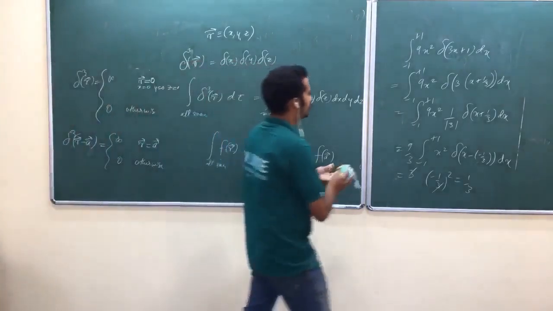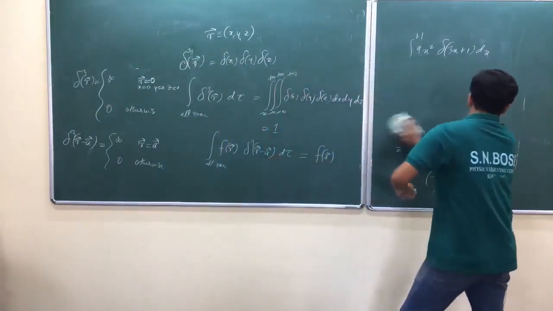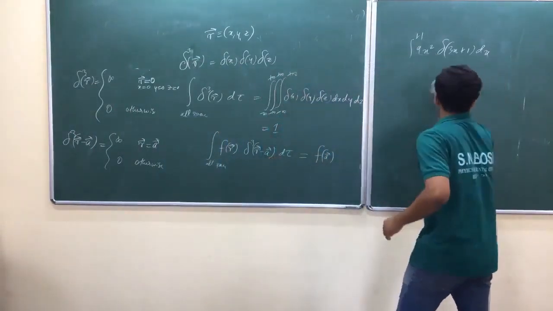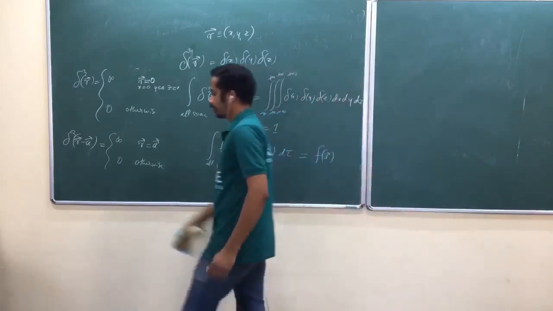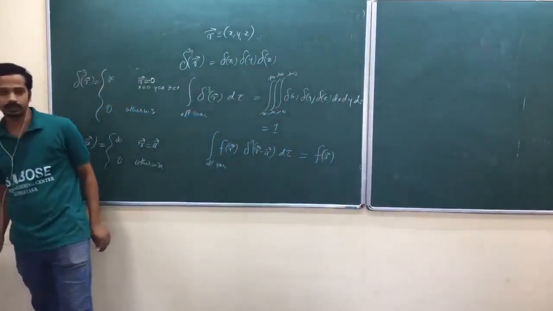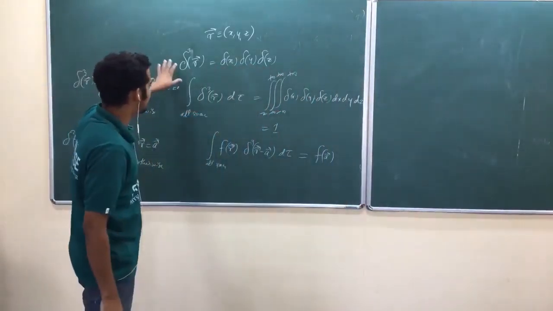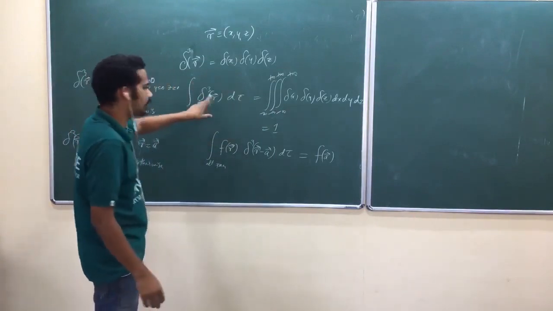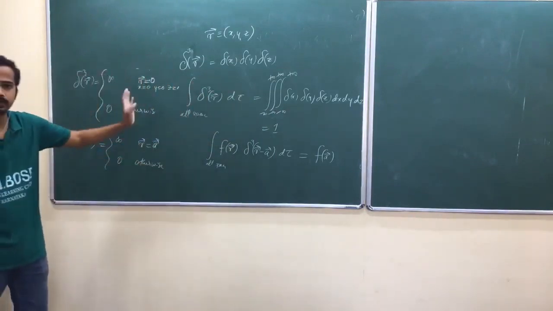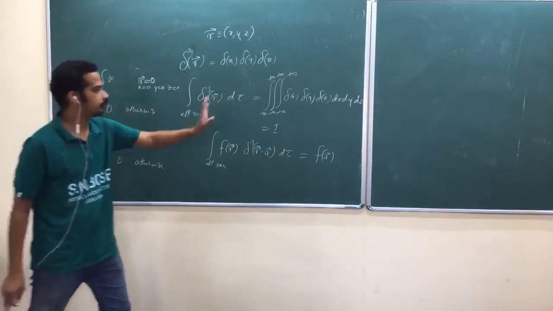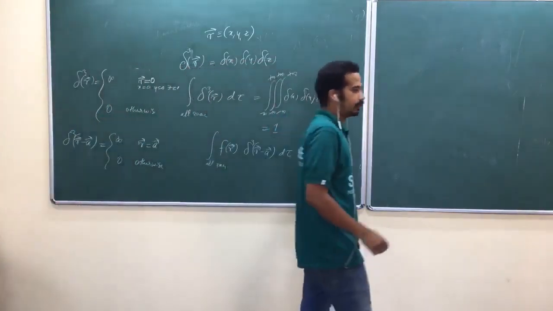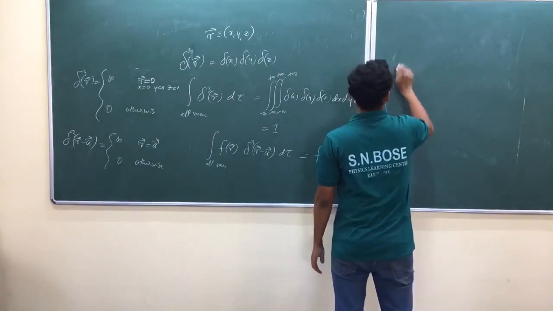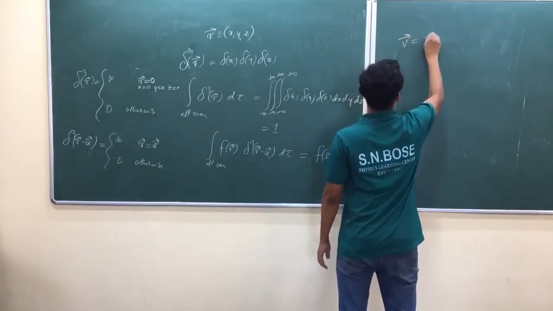Yeah. So now, to fix our earlier problem, we are going to use the Dirac delta property. Look at here. If you integrate Dirac delta over all space, or over the region where Dirac delta spikes, touching infinity, then you are getting 1. Am I right? So now, do you remember? We have taken v vector equal to r cap by r square.